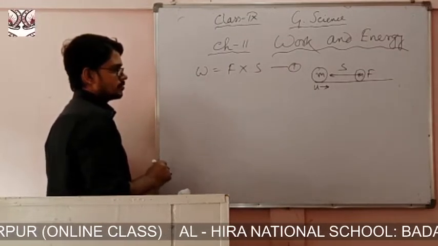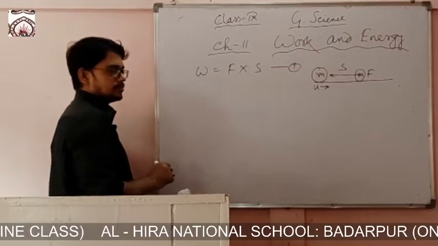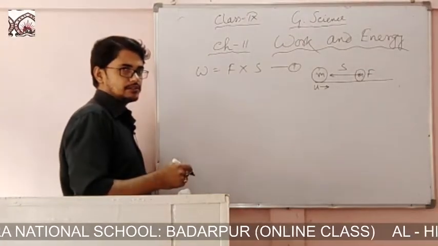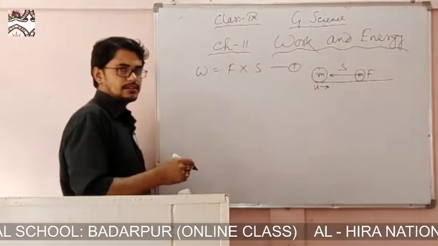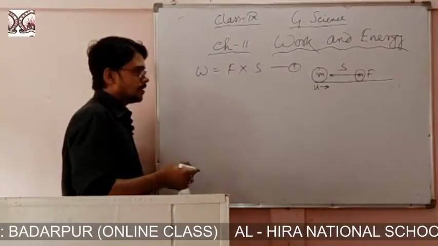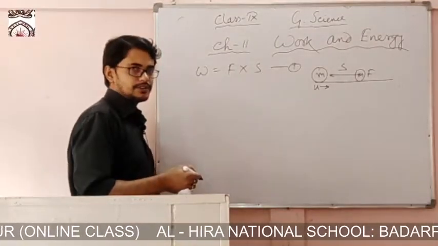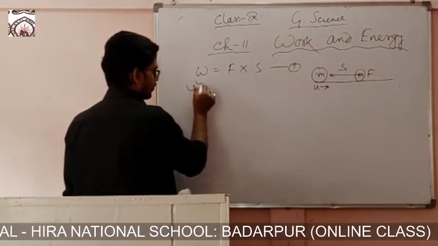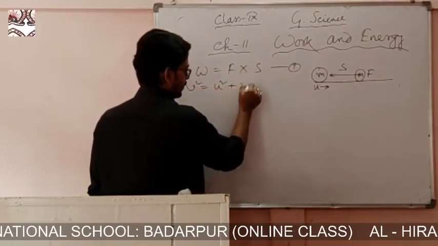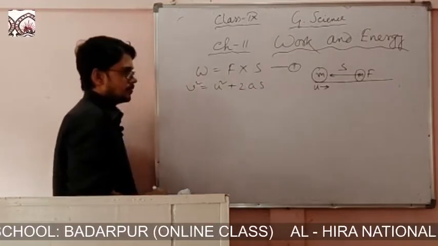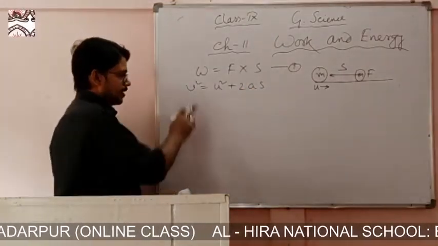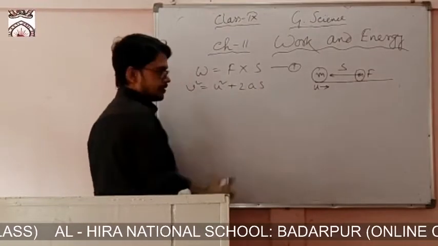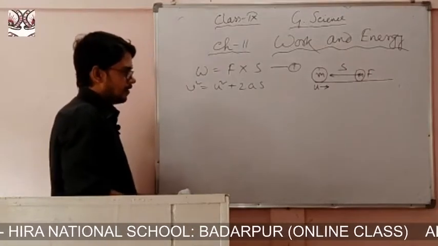Now we know from the equations of motion, if a is the acceleration, v is the final velocity, u is the initial velocity, s is the displacement, then we can write v square equals u square plus twice as, where v is the final velocity, u is the initial velocity, a is the acceleration, s is the distance or displacement covered.